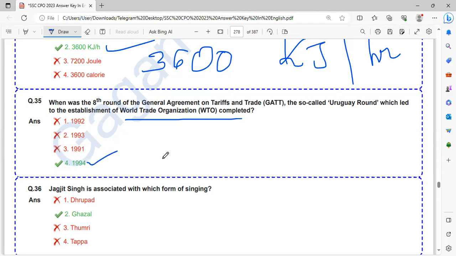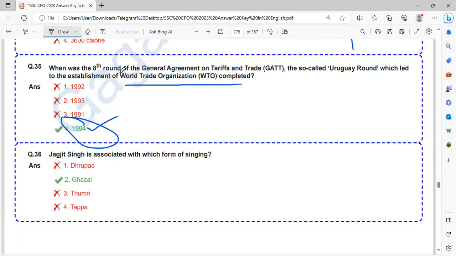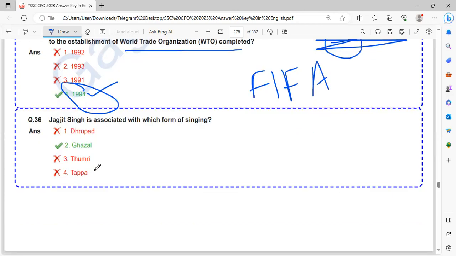So there will be questions like when was WTO established. It was in 1994, after the eighth round of the General Agreement on Tariffs and Trade, which is also called the Uruguay round. What is special about Uruguay? The first FIFA World Cup was hosted by Uruguay and they became the first winner of the FIFA World Cup.